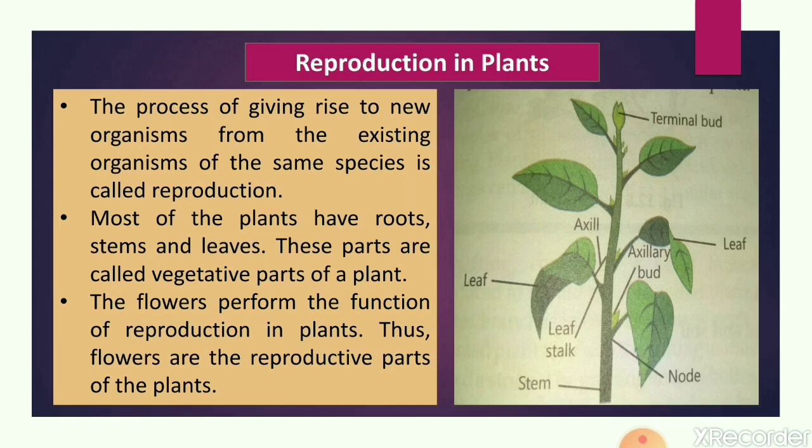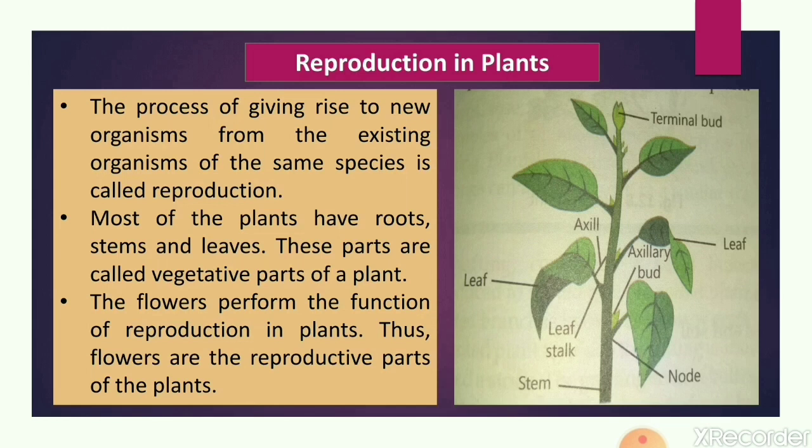So, the production of new individuals from the parents is known as reproduction. Means we can say that it is the process of giving rise to new organisms from the existing organisms. Existing organisms means the parents. So the process of giving rise to new organisms from the existing organisms of the same species is called reproduction.